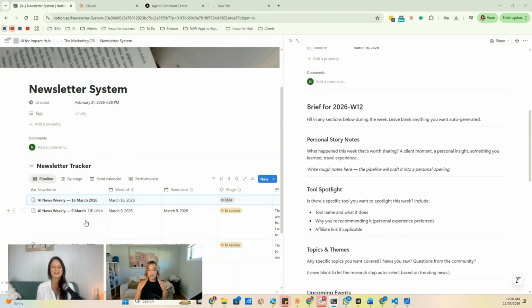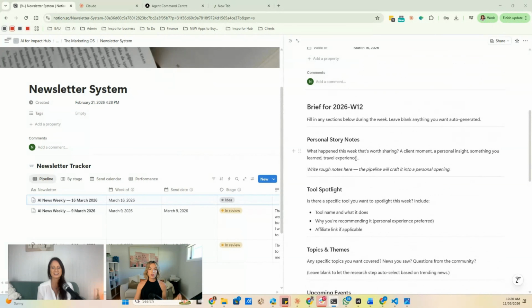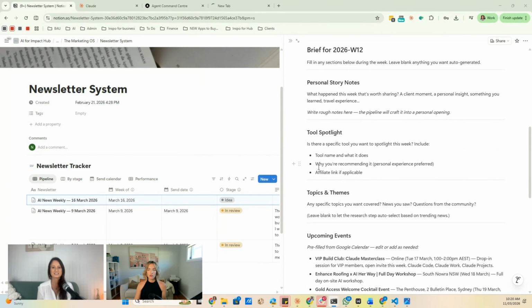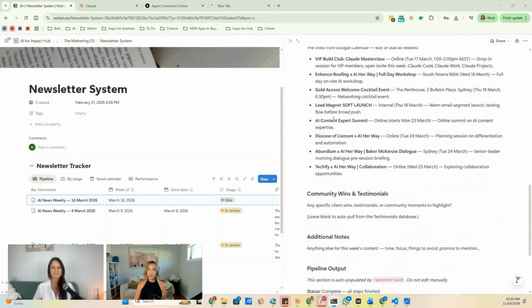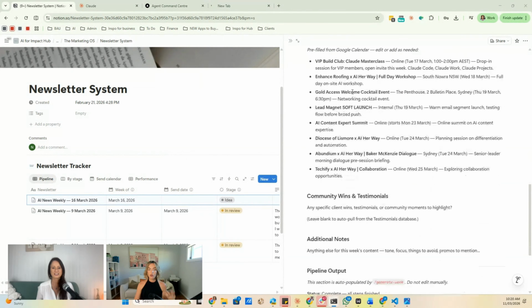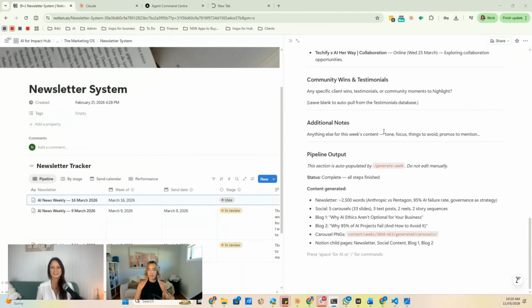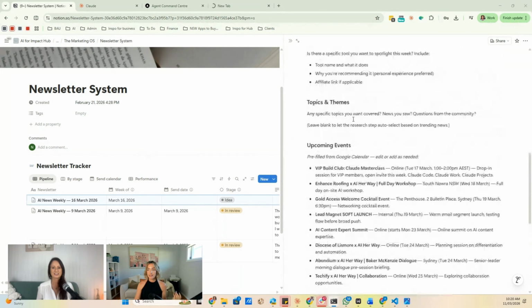And what happens is it populates this Notion database with my newsletter for next week. And what it does is it just gives me a brief around, here's your personal story. What tools do you want to talk about? Are there any topics and themes you're wanting? And I've already scraped your calendar and done a roundup about where you're going to be next, what you have coming up. And then I've already kind of put in places for your community wins and testimonials.